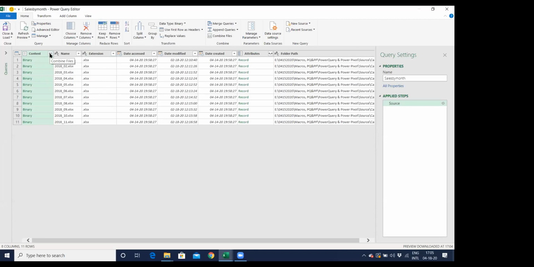If you see over here, there's an option called Combine Files. I can click here and do it. Or I could have done it in the first screen where there was an option of Combine. I click on this, and this is so powerful. As soon as I click this, all the data of all these 11 files will become a single table.